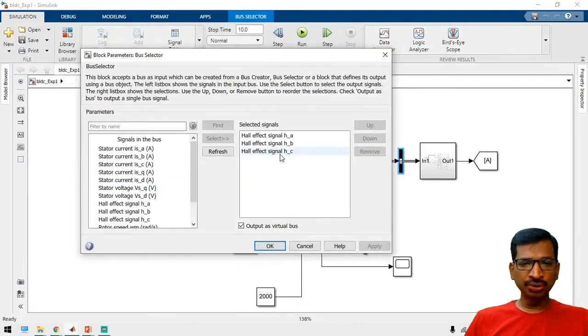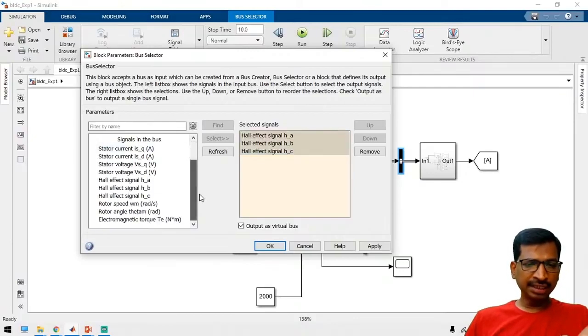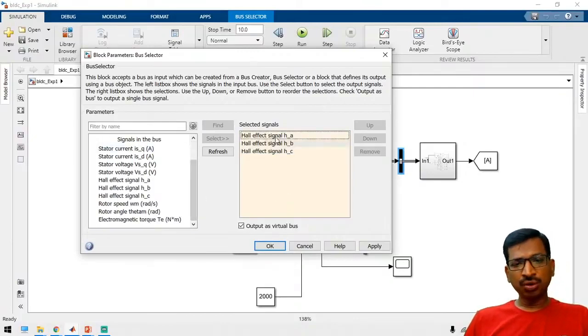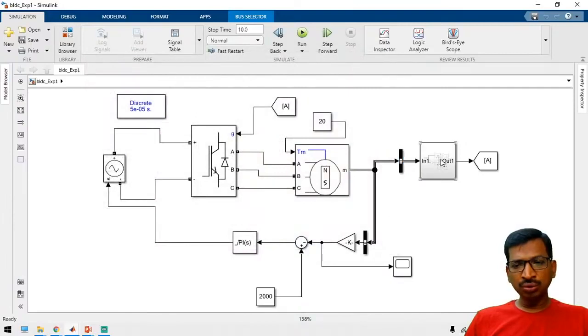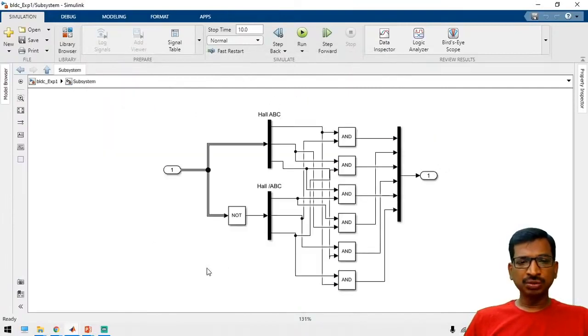See here, this is the rotor position, Hall A, Hall B, Hall C. First you have to identify this sensor from the sensor data, right? After that you have to generate a logic. First you have to take a positive voltage, and then invert the voltage, invert the pulse, and then take another set. So this is Hall A, B, C, and then this is the inverse of Hall A, B, C.